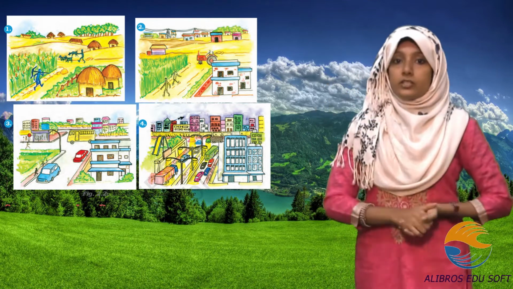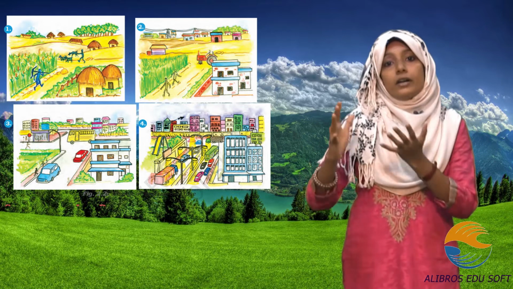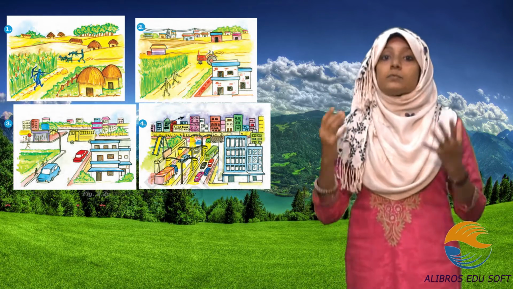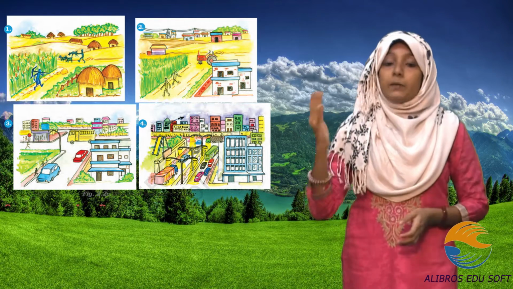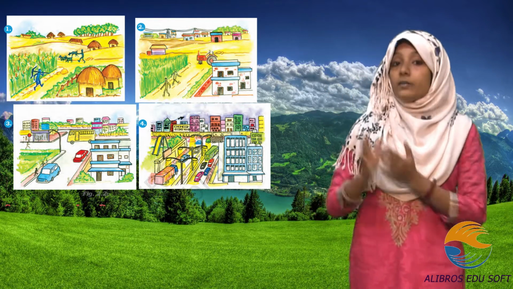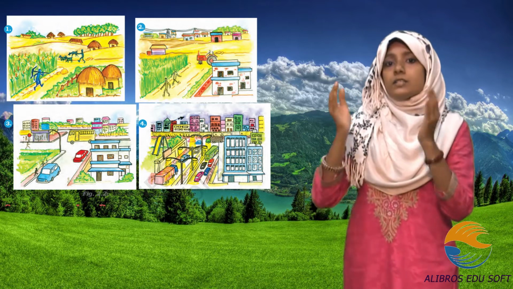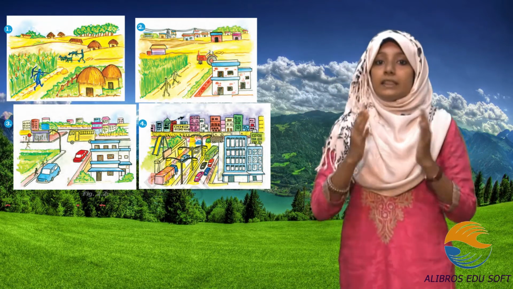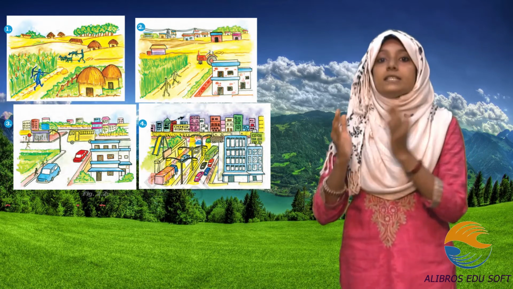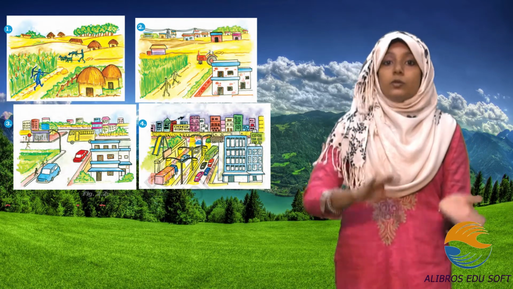In the fourth picture, you can see this road has evolved, big flats and buildings have come, and different modes of transport came into existence over that area. Now, the small village has completely changed to a big city. This is how time and technology change different places in different ways.